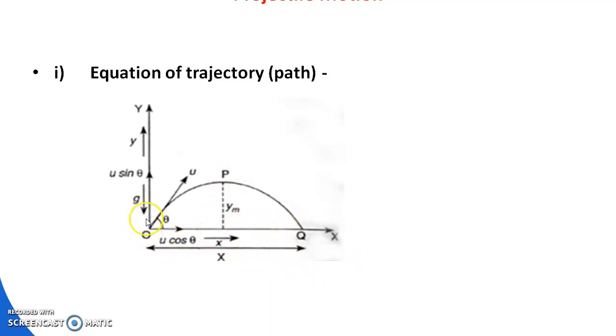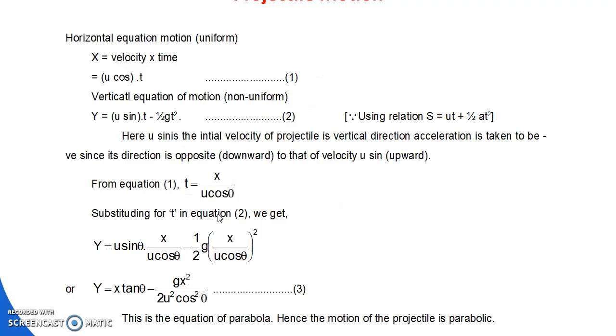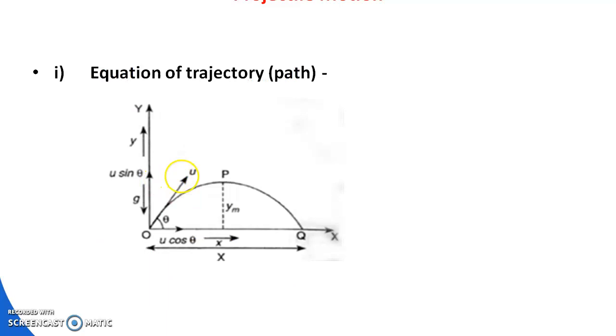Then velocity: what is the time taken from O to P, what is the total time taken from O to Q. We will discuss everything. So let us discuss one by one. First, what is the equation of trajectory? Trajectory means path.